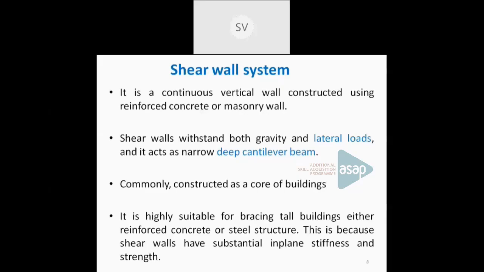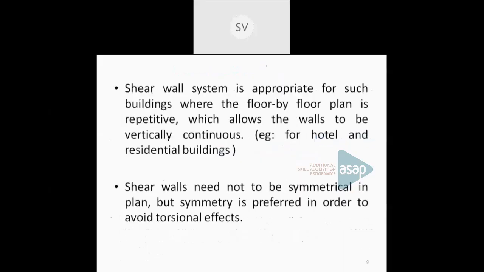And again, this shear wall is particularly appropriate for buildings which are repetitive in nature. That means the floor-to-floor plan is repetitive. Why? Because this shear wall can be extended towards the top in the same way. So that is why this is particularly important if the floor-by-floor plan is similar.